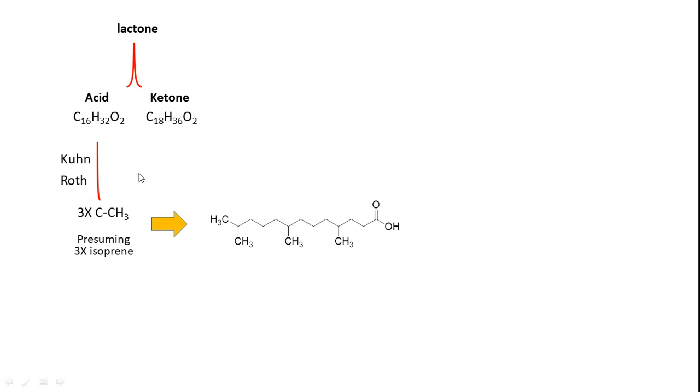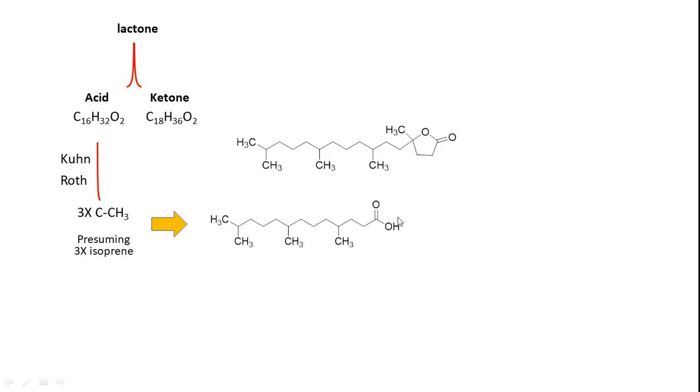So they presumed it. Okay, they don't know whether it is there or not, but with the existing knowledge at that time they presumed that 3 isoprene units can be there. Thereby they gave this structure, and this is actually giving full support to all the reactions whatever they observed.